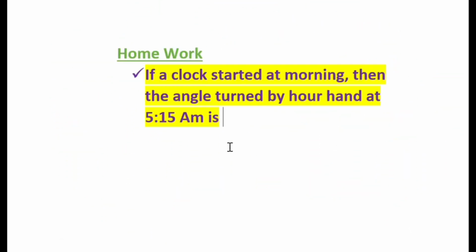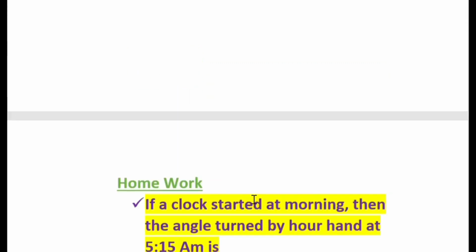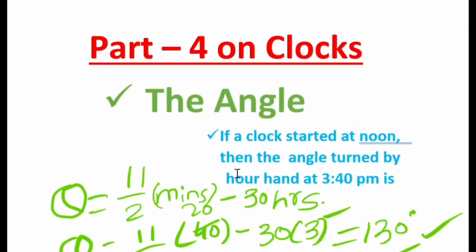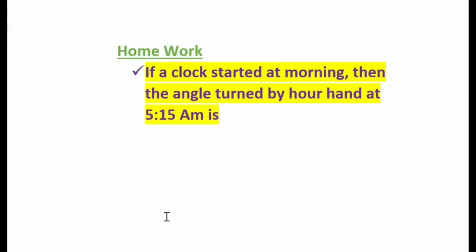If you understood this simple topic that I explained in this session, do this question as your homework. I'm reading the question for you: if a clock started in the morning, then the angle turned by the hour hand at 5:15 a.m. is? This is the question they are asking. I hope you got the scenario I explained. So take this formula, substitute, and mark the answer. That is the very simple trick I'm giving you in this session.